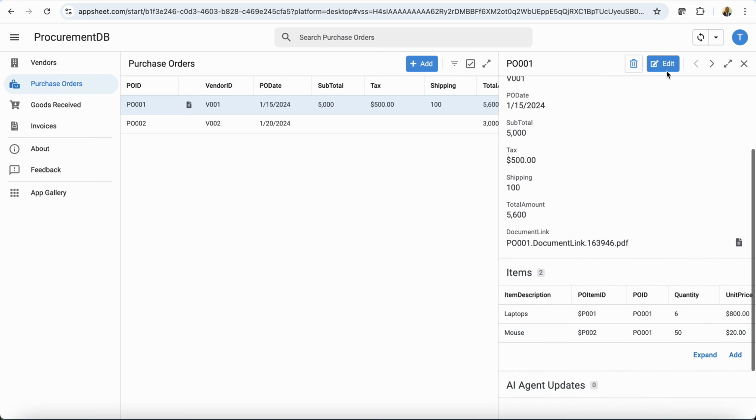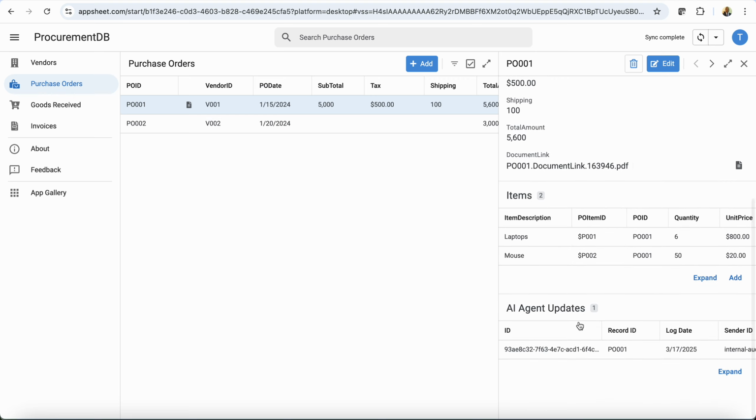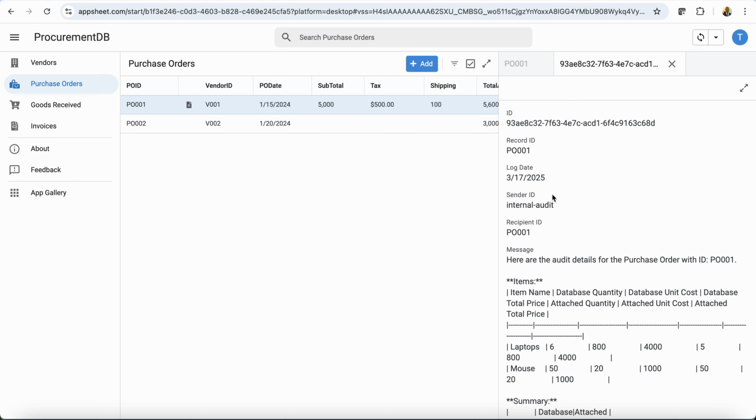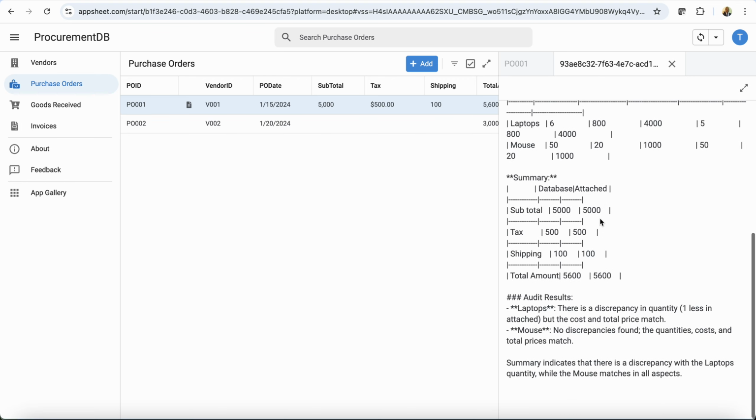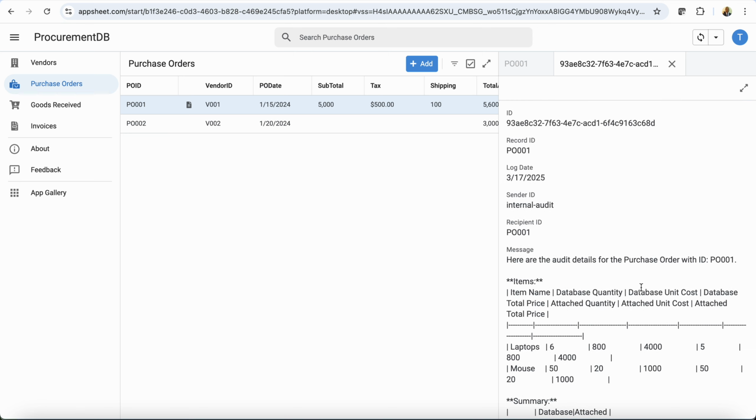Now, I should check if we have responses now by syncing. Yeah, so we have feedback from the agent, and we can see that it has also found the same discrepancy that we found when we ran the tests in the platform. Okay, so it's able to do the same thing. Okay, while this is interesting, there are also more important use cases.